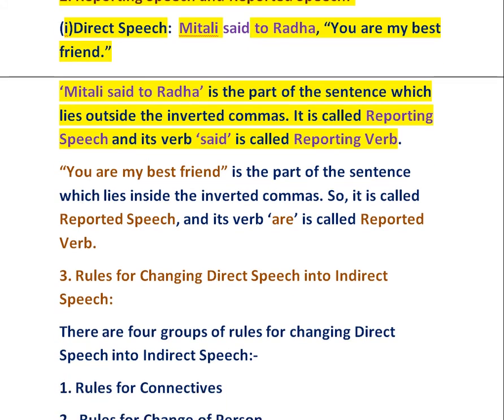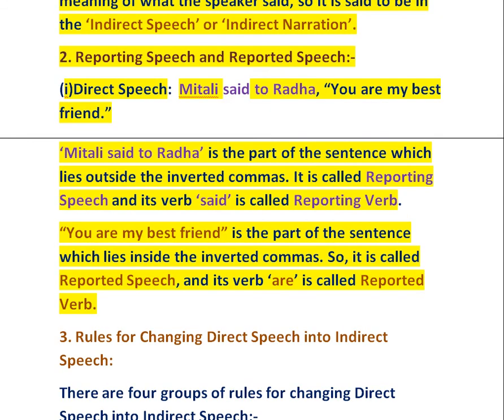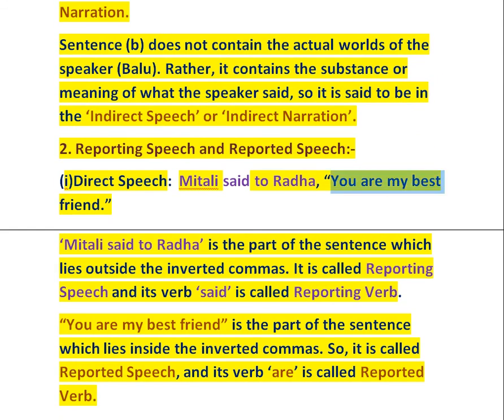Next, "you are my best friend" is the part of the sentence which lies inside the inverted commas, so it is called reported speech and its verb are is called reported verb. Now, "you are my best friend" lies inside the inverted commas and it has been reported by the speaker, that is, this line has been said by the speaker. Therefore, it is called the reported speech and its verb is called reported verb.